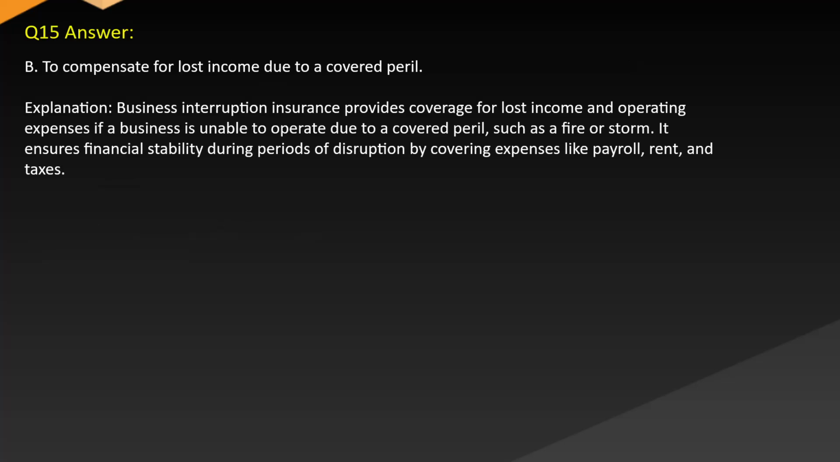Answer: B. To compensate for lost income due to a covered peril. Explanation: Business interruption insurance provides coverage for lost income and operating expenses if a business is unable to operate due to a covered peril such as a fire or storm. It ensures financial stability during periods of disruption by covering expenses like payroll, rent, and taxes.